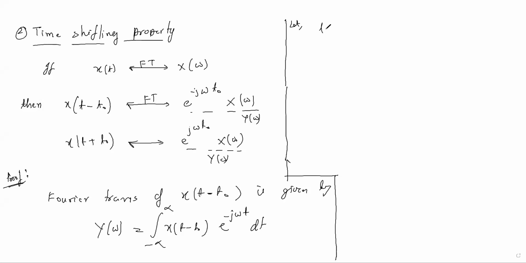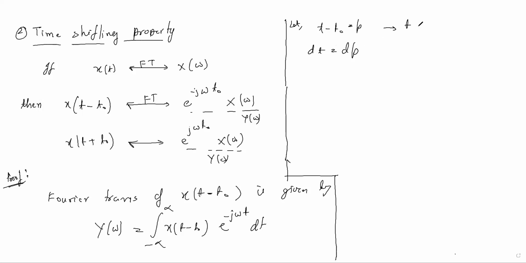Suppose you take t minus t naught as p. Then if you take the derivative d by dt, it will give dt equal to dp.